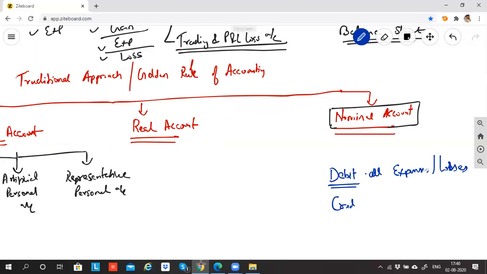Credit all income and gains. If you get the flavor of income or gain, you credit that particular account. So can we do one example?